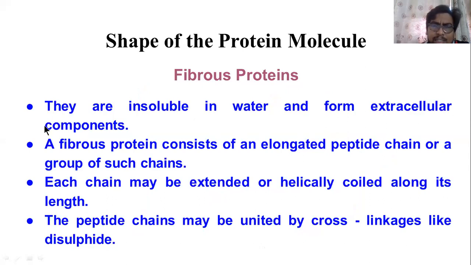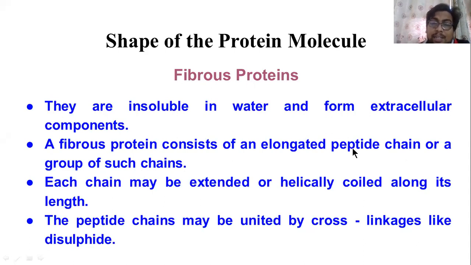That's why that particular substance does not get any damage, because water cannot enter inside, as this fibrous protein prevents the entry of water because it is insoluble in water. And a fibrous protein basically contains an elongated peptide chain. The amino acid molecules in fibrous proteins are joined together by means of a peptide chain or a group of such chains.